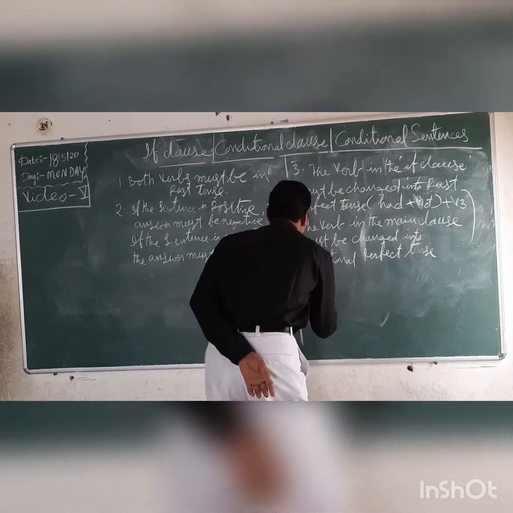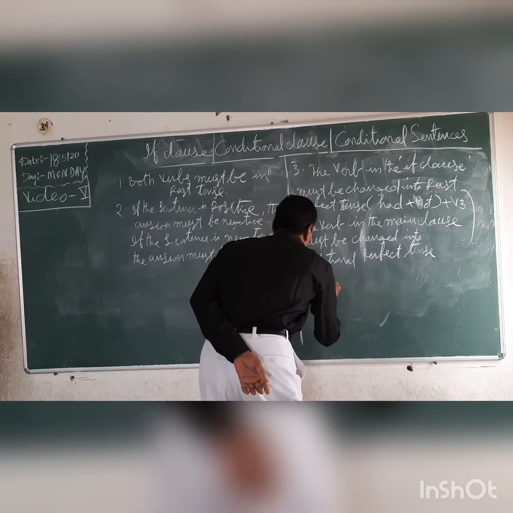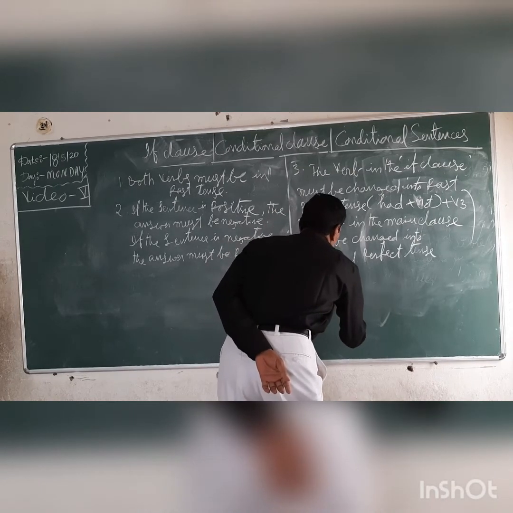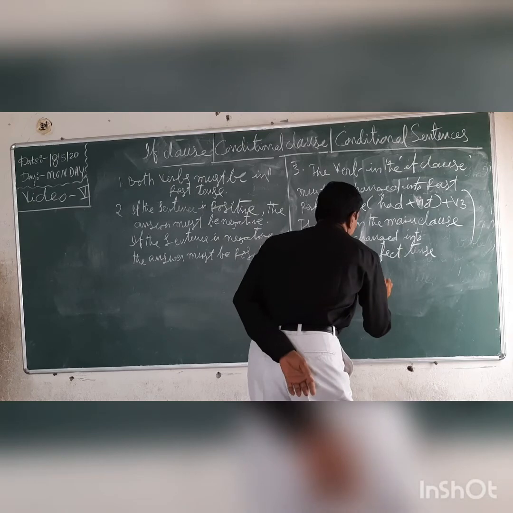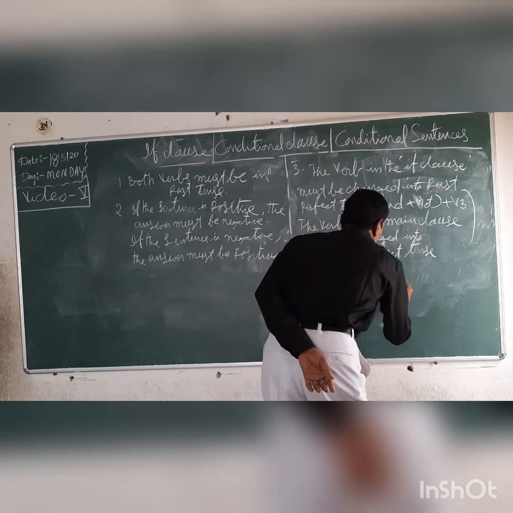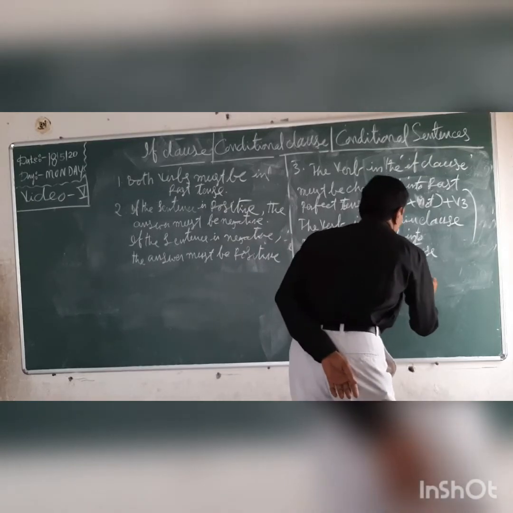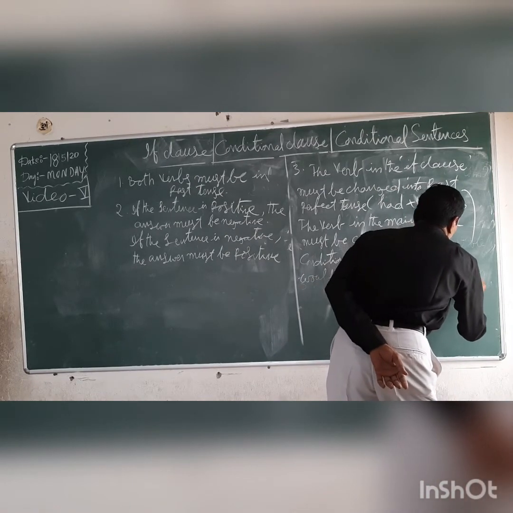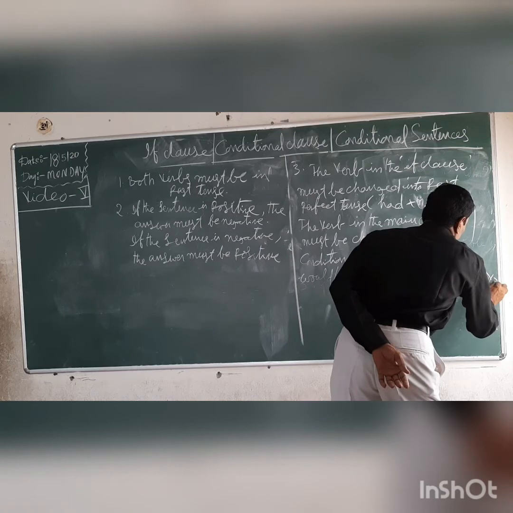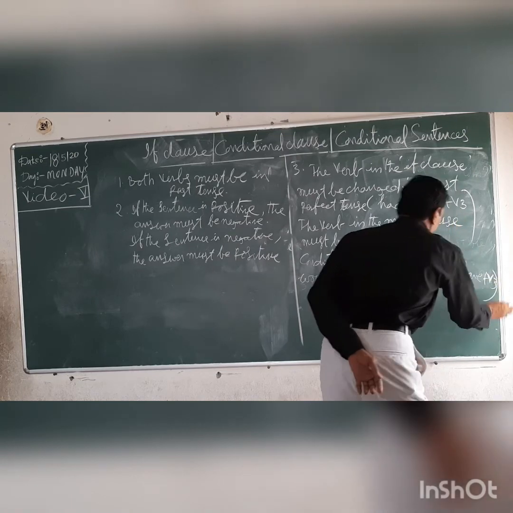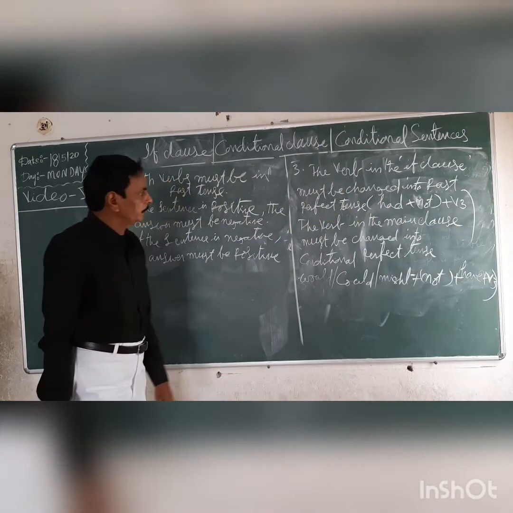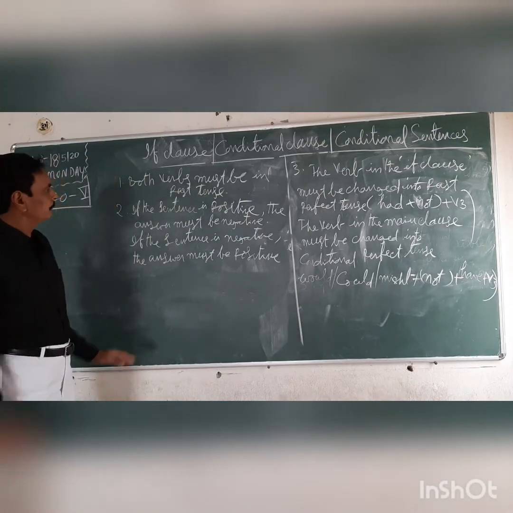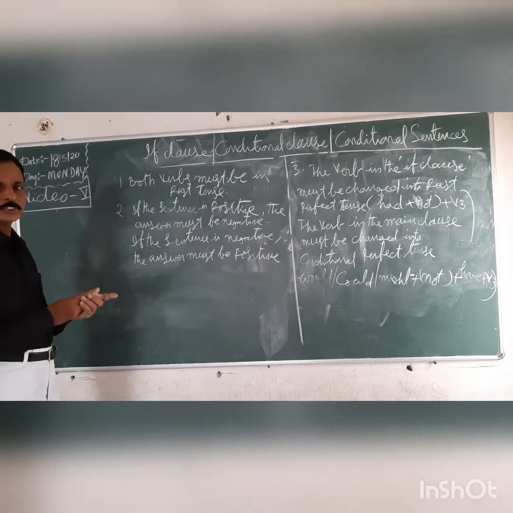Perfect tense. Structure is would, could, might plus not plus have plus V3. See, regarding type 3, these are the three most important things you have to remember.